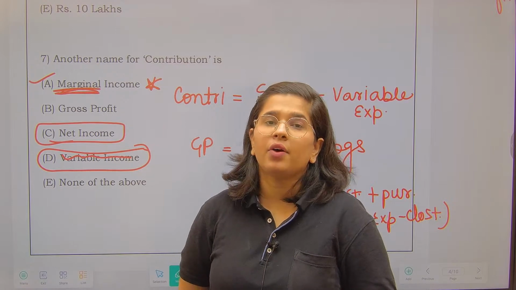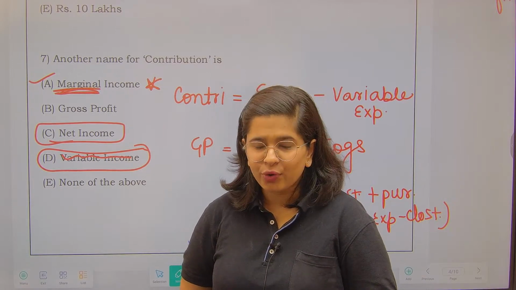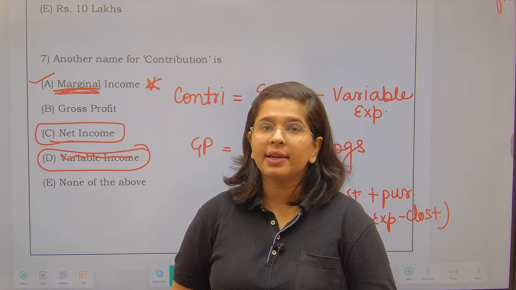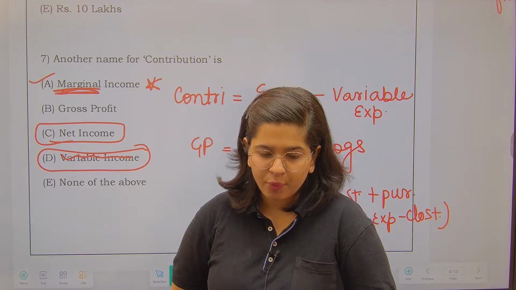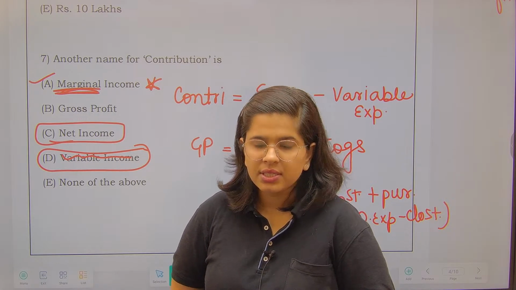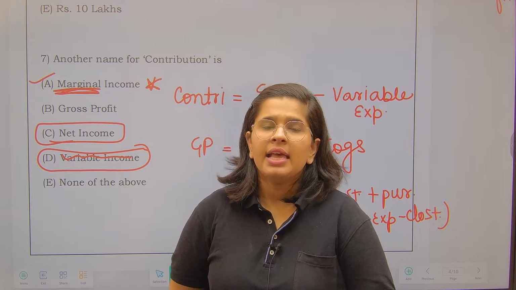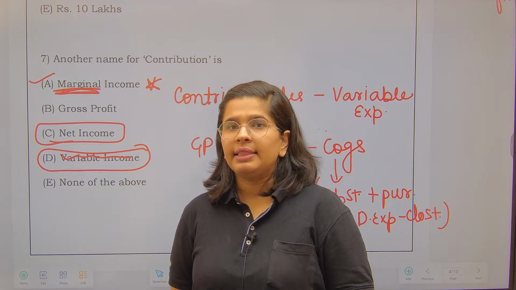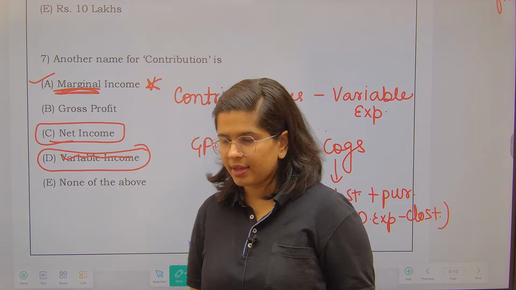After that, out of your contribution, when you deduct all of your fixed cost, you get net profit. No, this is not gross, but this is net. The concept under marginal costing is different, I'll tell you what.